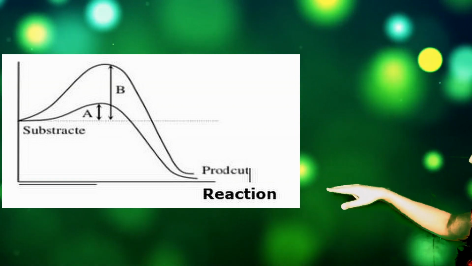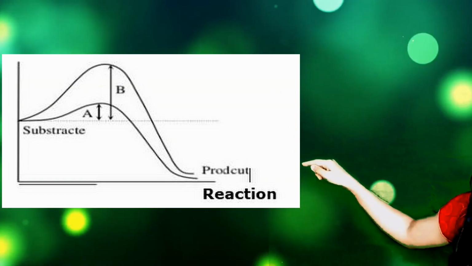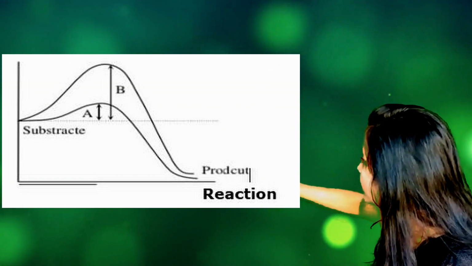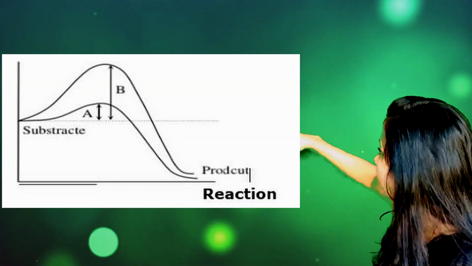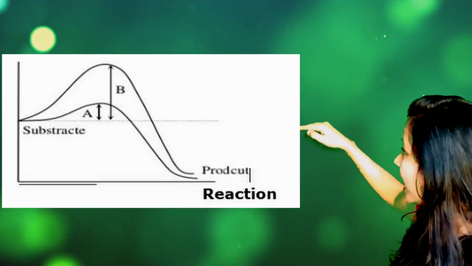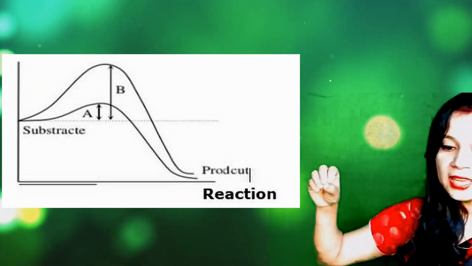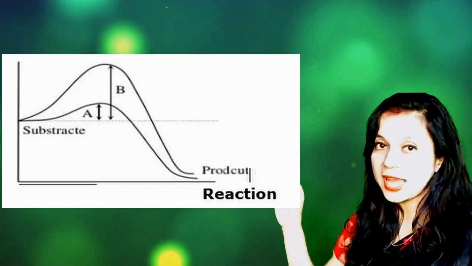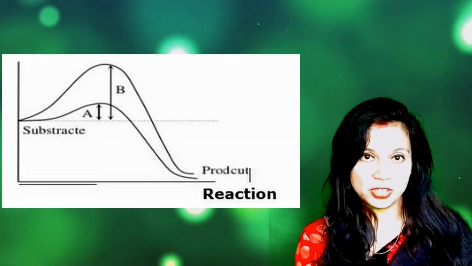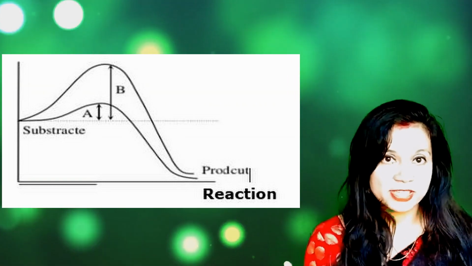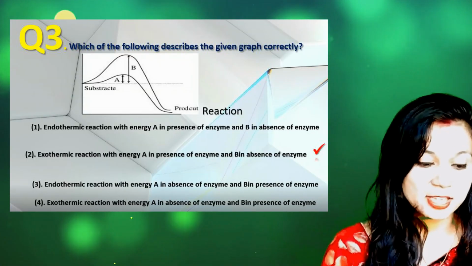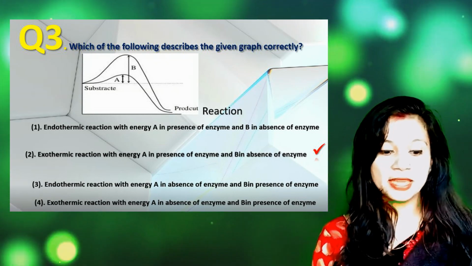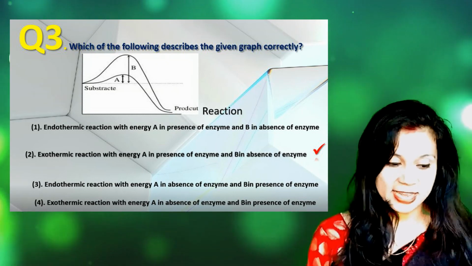In this graph you can see that in the presence of enzyme the activation energy is A, and in the absence of enzyme the activation energy is higher, that is B. So A is in the presence of enzyme and B is in the absence of enzyme, and it is also an exothermic reaction. So option number 2 fits correct: this is an exothermic reaction with energy A in the presence of enzyme and B in absence of enzyme.